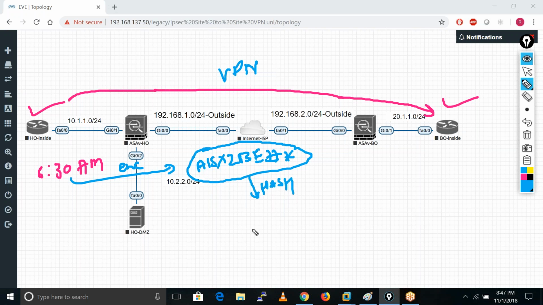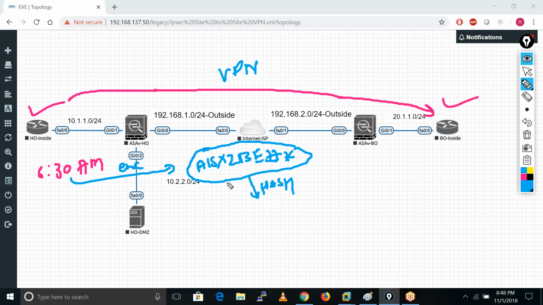We always run the hashing on encrypted data. Remember this, because people ask in interviews whether encryption or hashing happens first on an IPsec site-to-site VPN. Just remember, first encryption, after that hashing.